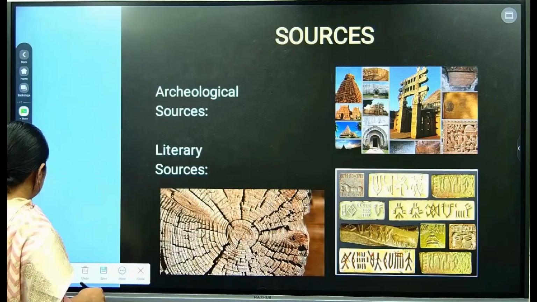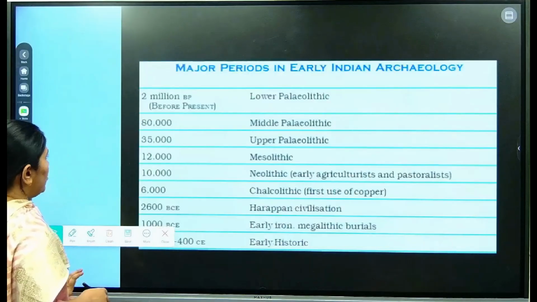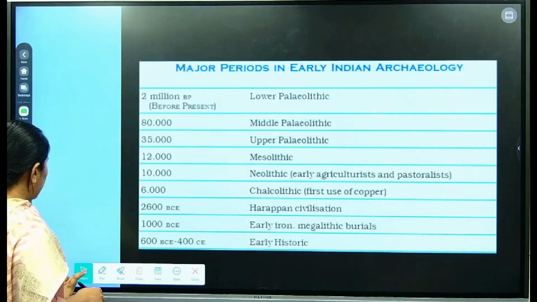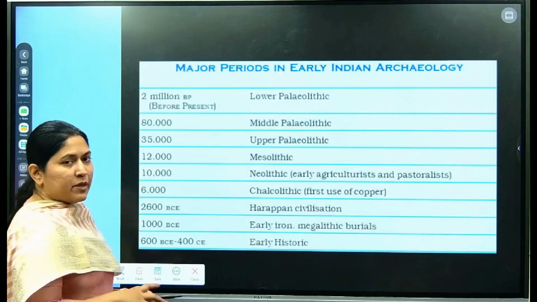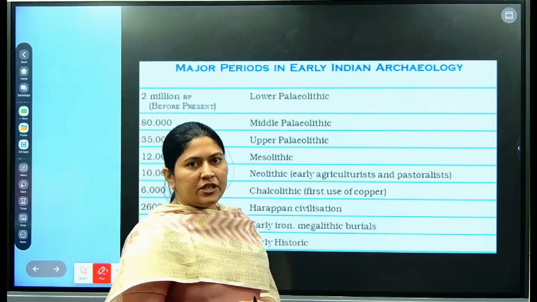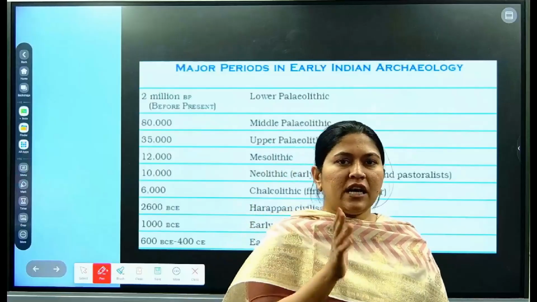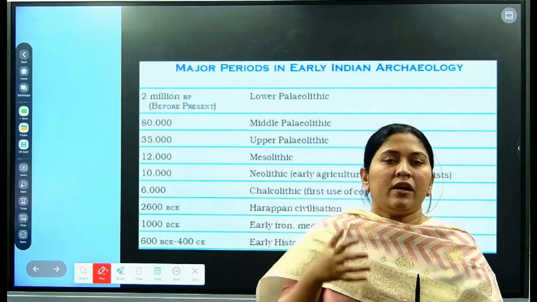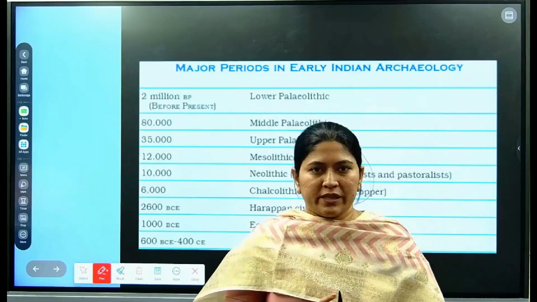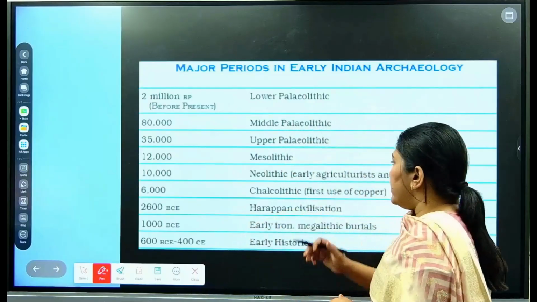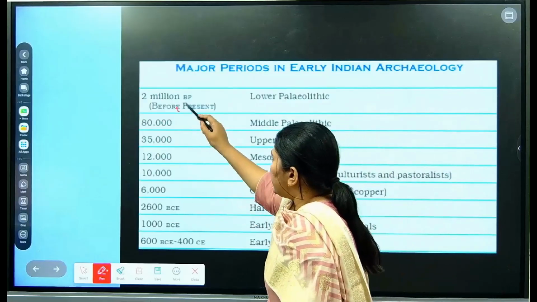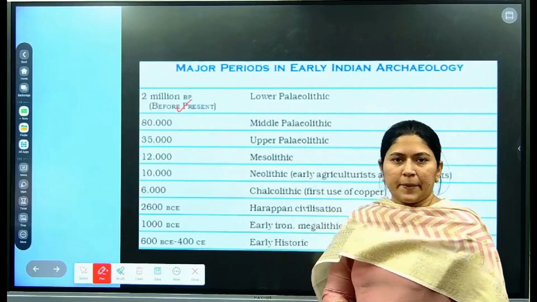Beyond this, you need to know the timeline clearly. As this is the beginning of our ancient history, your pillars first need to be very strong. If your pillars are strong, you will be able to put everything in its place. History started right from 2 million BCE.